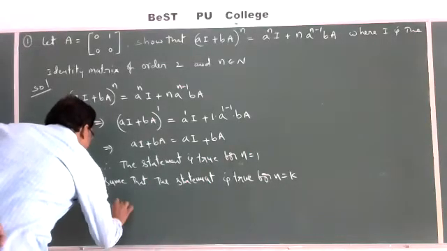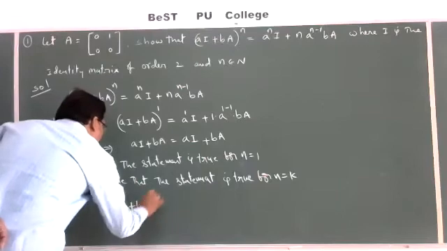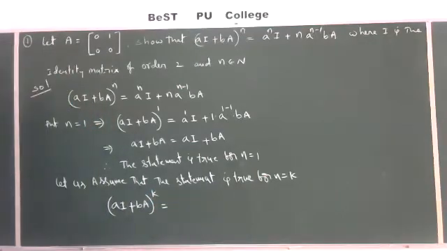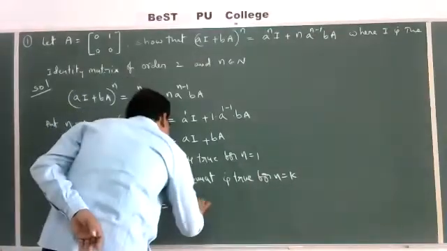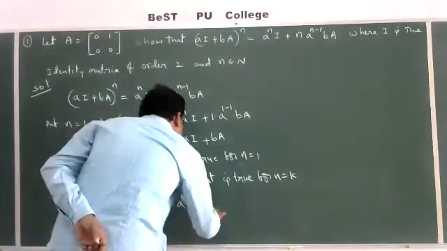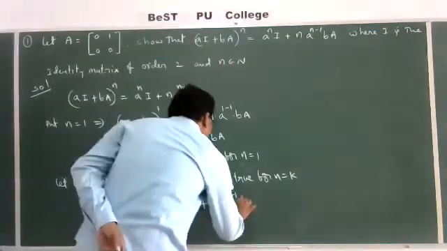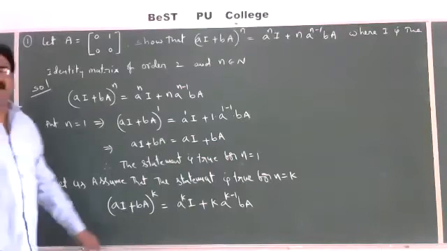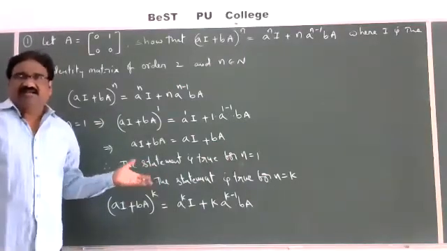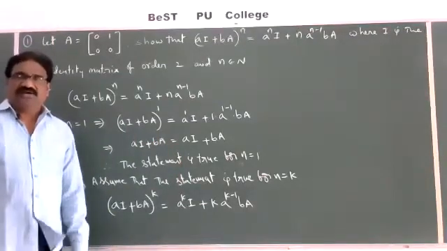That is, (aI plus bA) whole power k is equal to a power k into I plus k into a power k minus 1 into bA. You remember how to prove by using mathematical induction; in the first year, you already know.